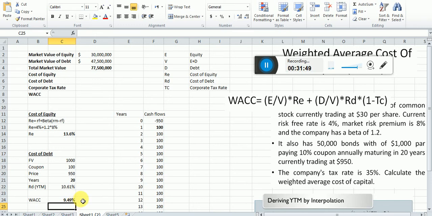9.49%. This means, dear students, on average we are paying 9.49% to each source of financing. It means on average we are paying to equity 9.49%, and we are also paying to debt 9.49%. Or in other words, for the total fund we are raising, 77,500,000, for each dollar, on average we are paying a cost of 9.49%. Okay, so dear students, I hope the idea is clear here.